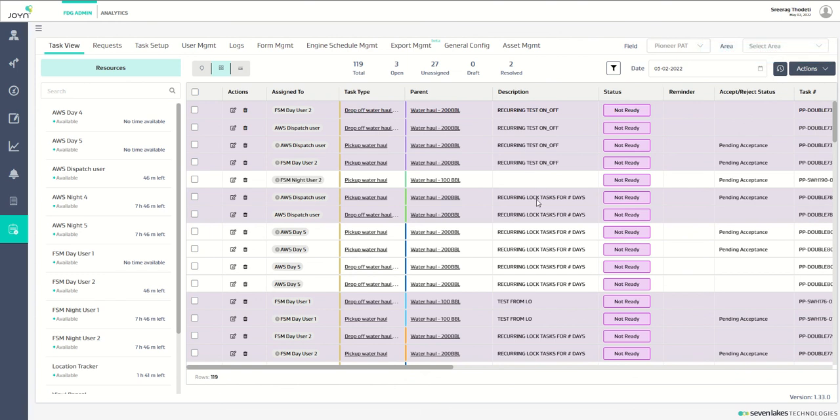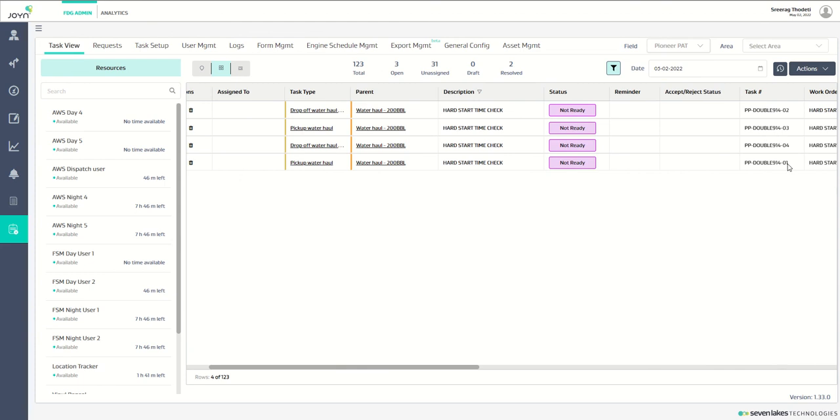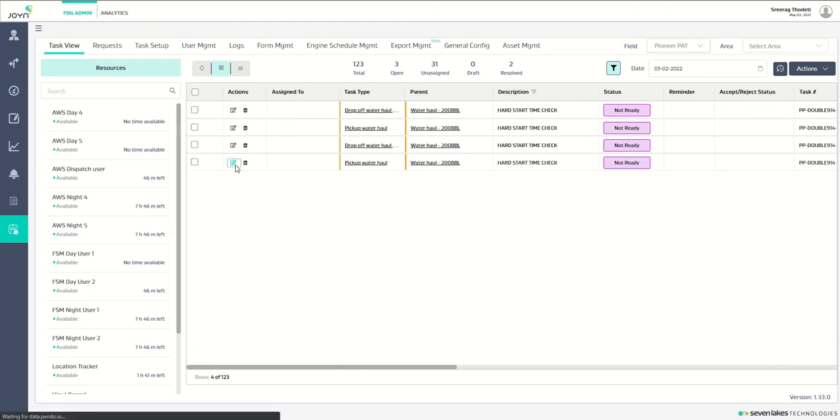Now let us go and check the first child. The hard start time should be applied only to the first child. Out of these four, 01 is a first child task, and if we edit the child task,